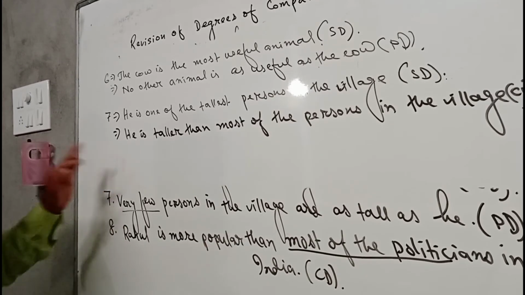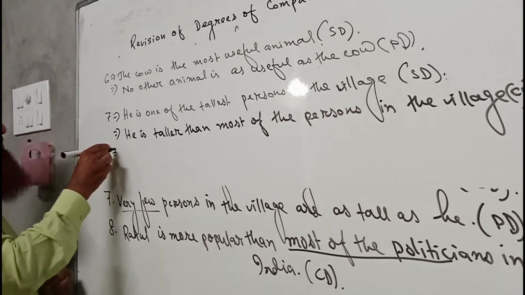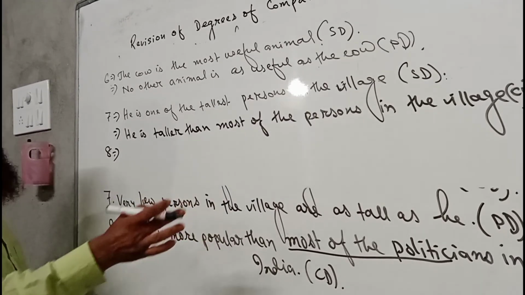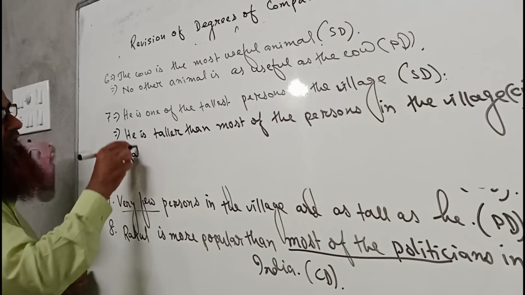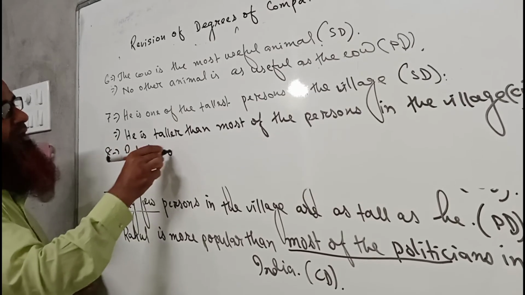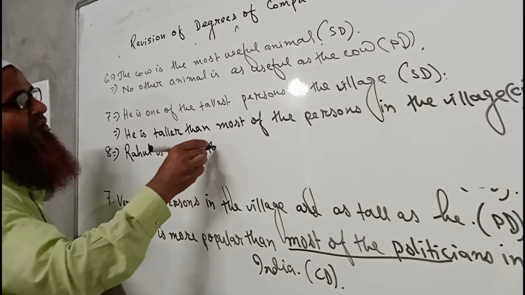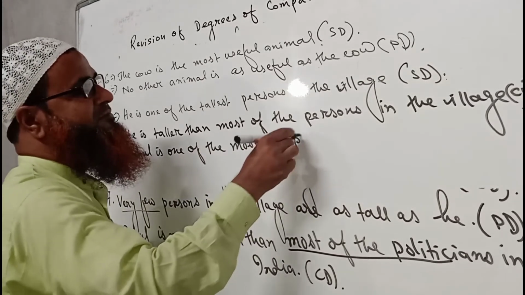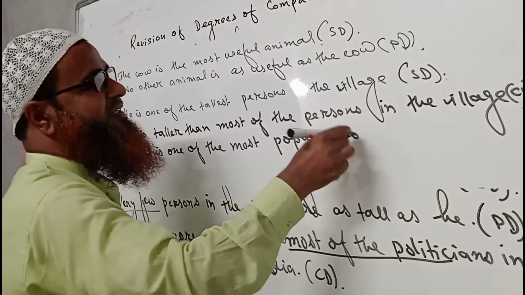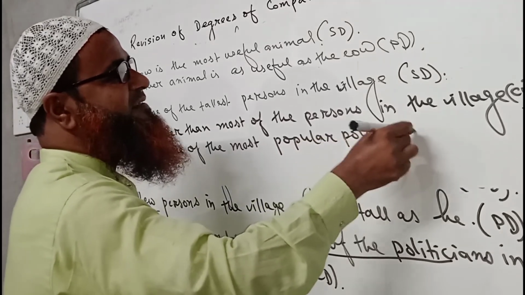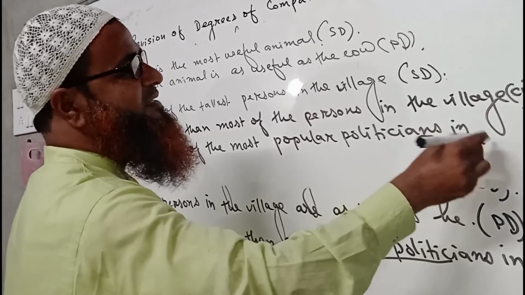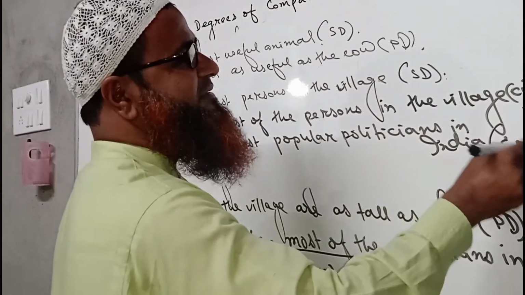So 8 implies Rahul is one of the most popular politicians in India. So this is superlative degree.